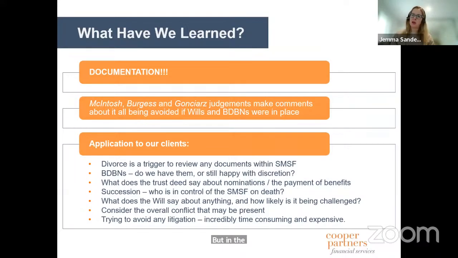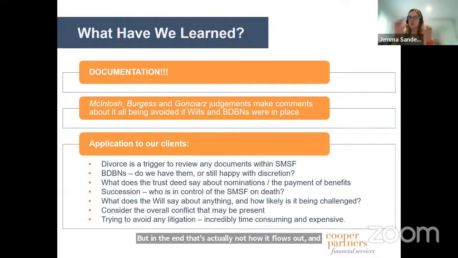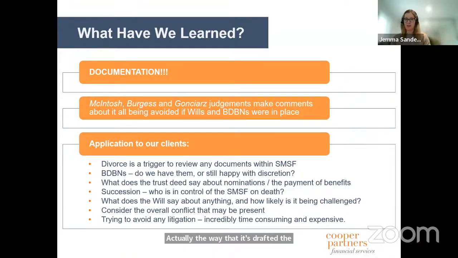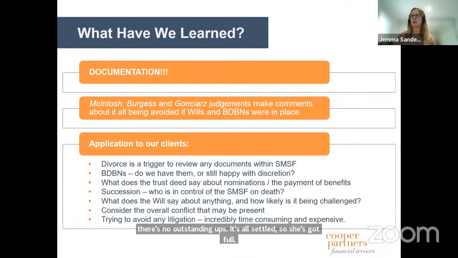And a lot of the time, again, you can have a look and see through and say, oh, well, you've said that that trust is going to son number two. Actually, the way that it's drafted, the successor appointer is daughter number one. And so then she would actually have carriage of that asset, and there's no outstanding UPEs. It's all settled sum. So she's got full carriage of that particular structure, those sorts of things.